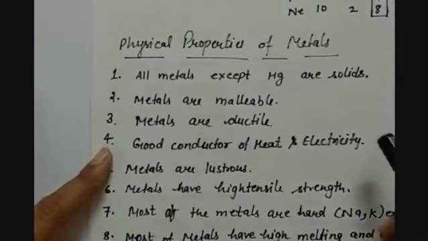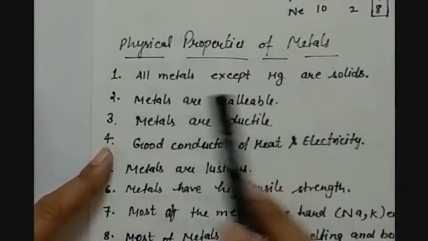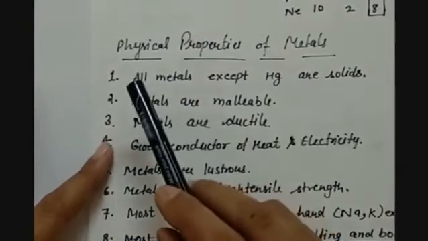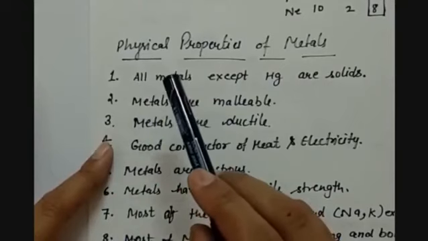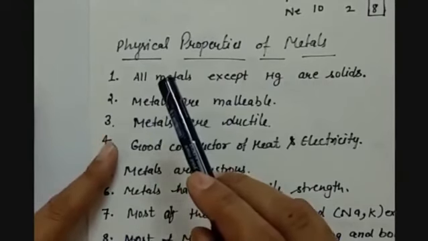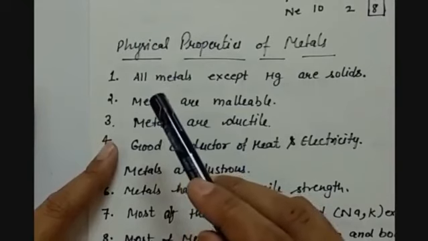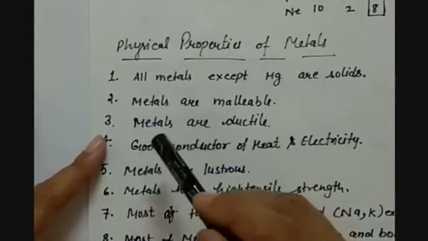Now let us start with the physical properties of metals. You have observed the metals just now, and you know that they are shiny in nature. That means they have luster. They are hard. They are solids. So let us see these properties in detail.